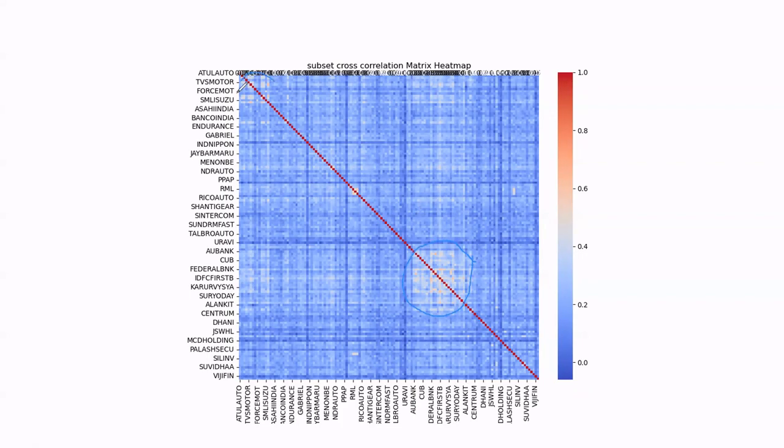And there are some middle range values over here too. And there are some here too. So these ones are the automobile sectors. These ones are the auto ancillaries, and this is the banking sectors. So we can say that this heat map actually captures some information about the dependencies of the stocks with each other.